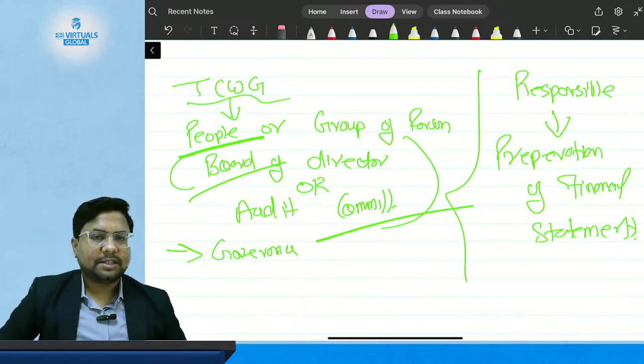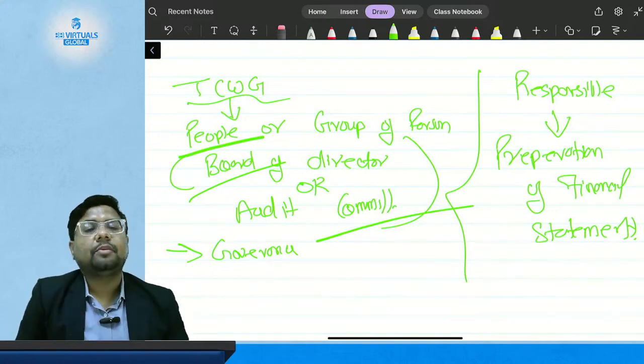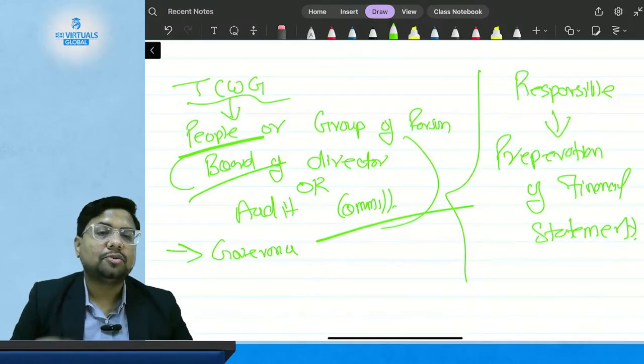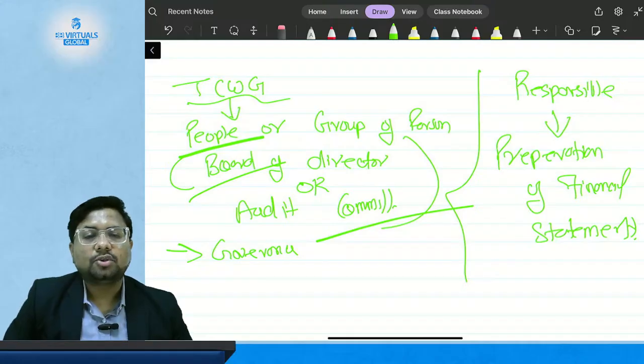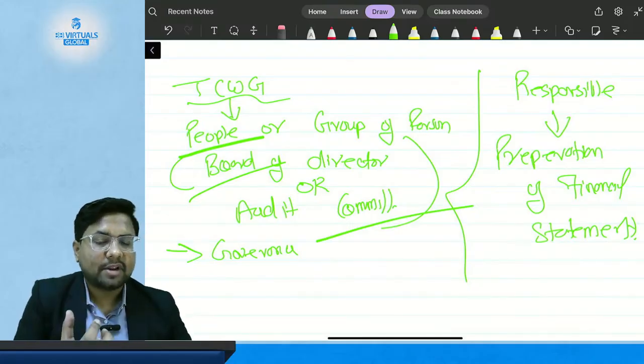Because suppose as an auditor, as a CA, as an ACCA, your job is not to prepare the financial statement. Your job is never to prepare the financial statement. Your job is to audit the financial statement. So suppose if I am the auditor of Reliance, I am not going to go and prepare their financial statement. I am going to check their financial statement.